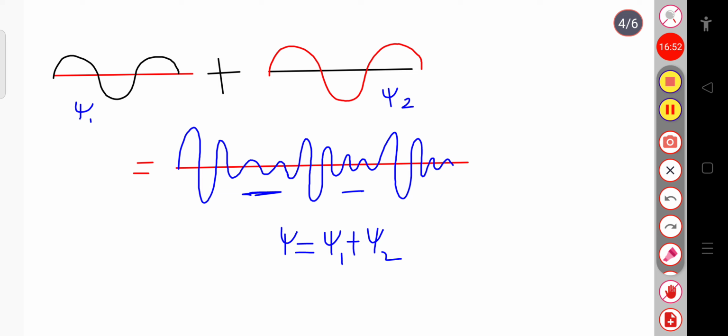Now we'll see why we are studying this superposition of waves. Schrodinger postulated that a moving particle is not associated with one wave, but with a number of waves, a group of waves, that is called a wave packet. Here I am writing, this is called wave packet.